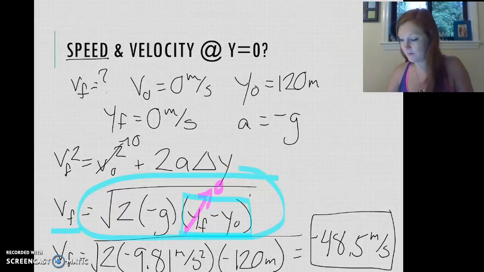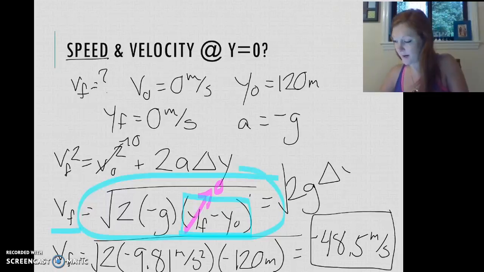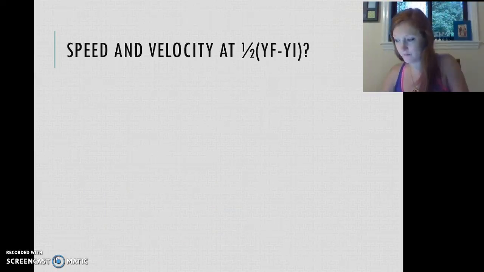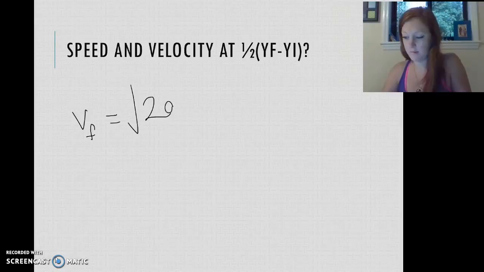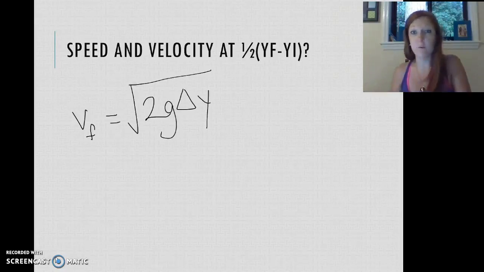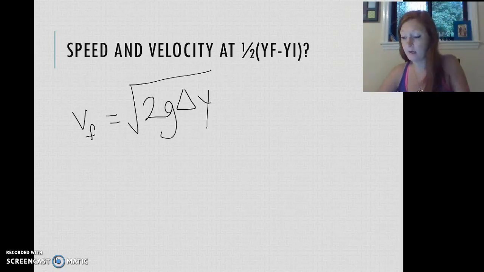This whole thing is going to be equal to the square root of 2g delta y, right? So that's what we can put on our next slide. We can say that at any point when something's falling from rest, our final velocity is going to equal the square root of 2 times g times delta y. And you can go back and solve that again. Everything will be the same except for this value that you plug in for our change in position.